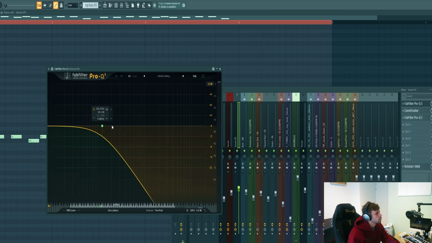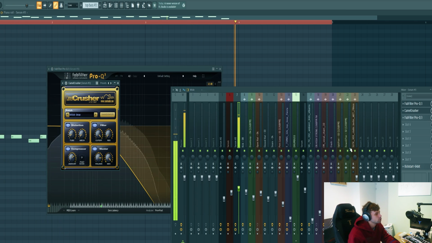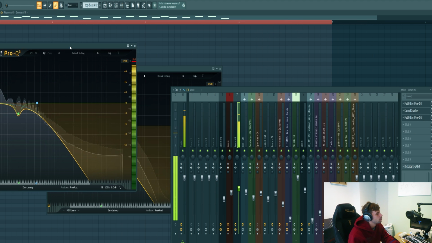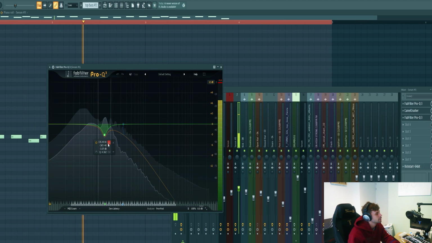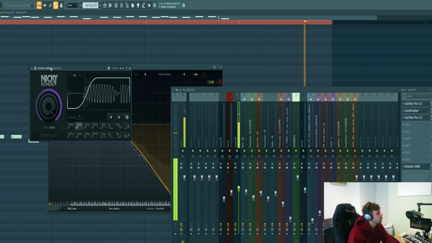First I want to remove quite a bit of the high end. Then add some distortion, and clean it up again. Removing this muddy frequency as well. And then quite a big sidechain.